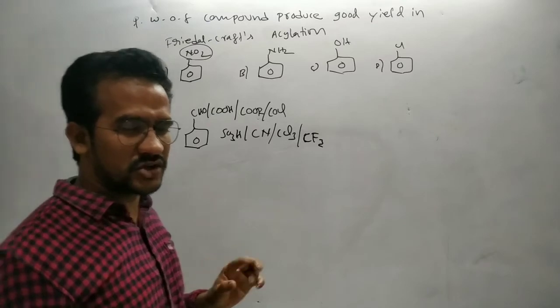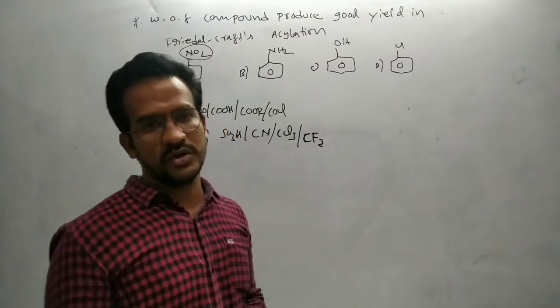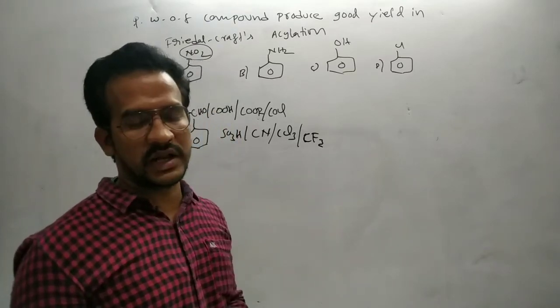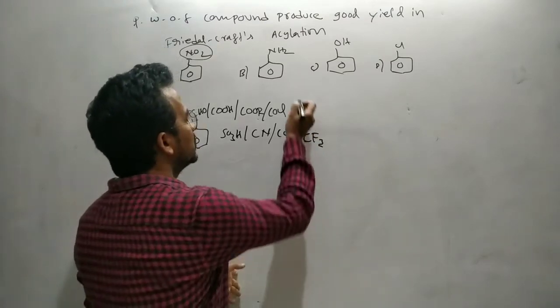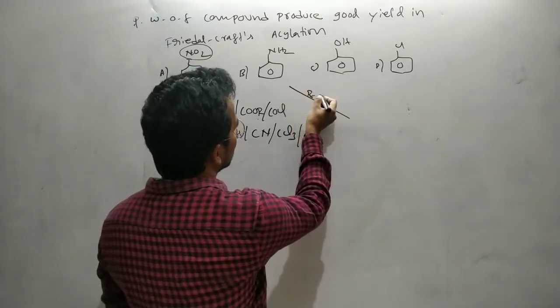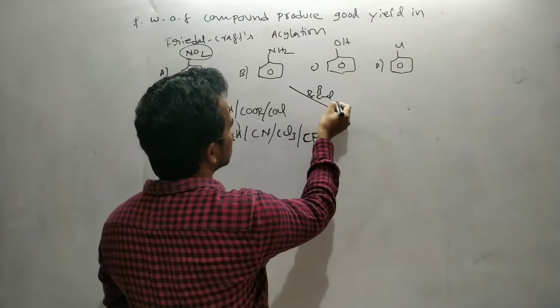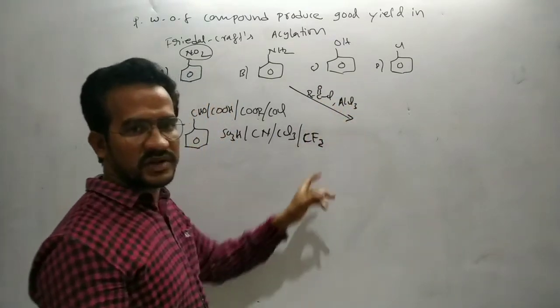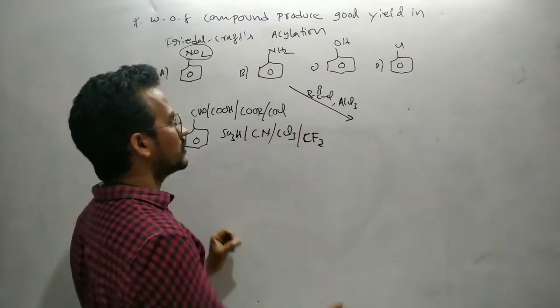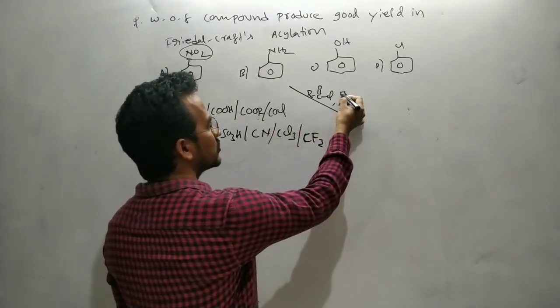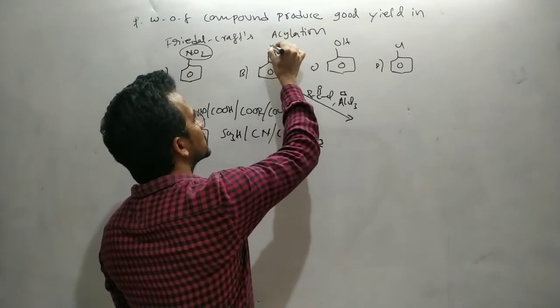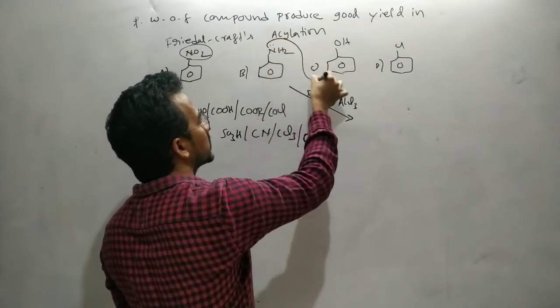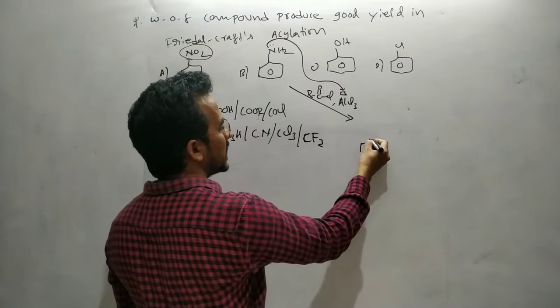Now it is the aniline. Here the NH2 is a highly activating group, so it should be involved in Friedel-Crafts alkylation and acylation reaction. But this reaction takes place in the presence of a Lewis acid. Here there is a lone pair of electrons, so it is an electron donor, and the Lewis acid is an electron acceptor. So that gives a